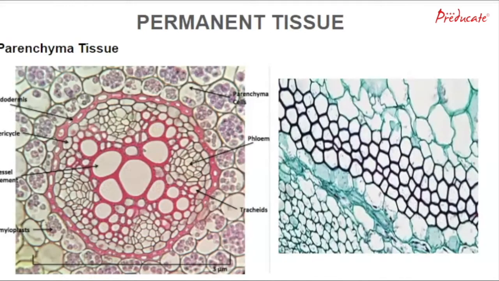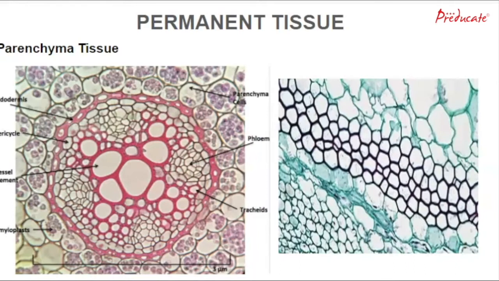We studied the meristematic tissues in the previous slide, which have the capacity to divide and grow further. Now we are going to learn about permanent tissues. The old meristematic cells lose the capacity to divide and transform into permanent tissues.